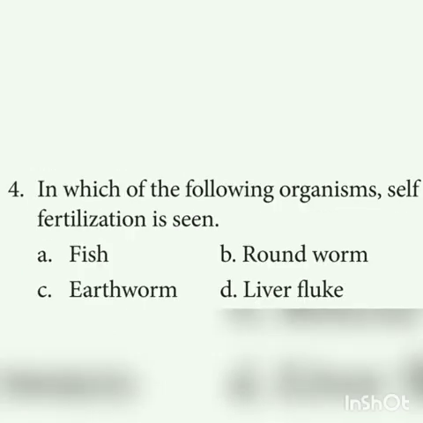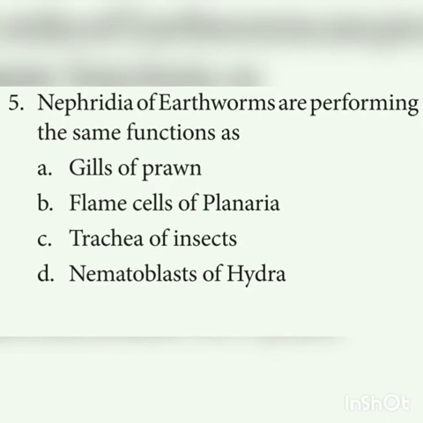Fourth question. In which of the following organisms is self-fertilization seen? Self-fertilization occurs in the hermaphroditic animal. That means both the sexes are present in the same animal. Here the answer is liver fluke. It is also called Fasciola hepatica. Fifth question. Nephridia of earthworm are performing the same function as flame cells of a planaria. Now, what is the role of nephridia in earthworm?